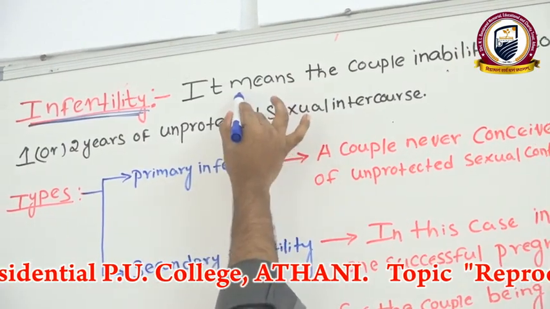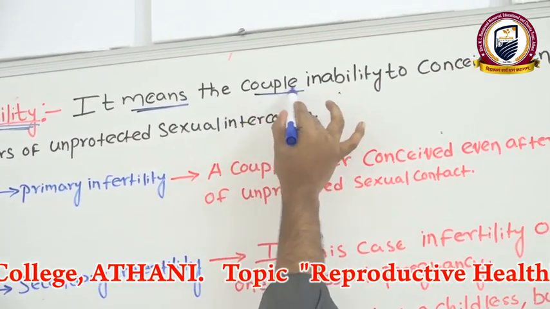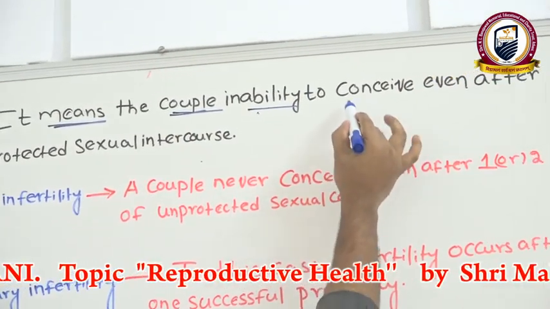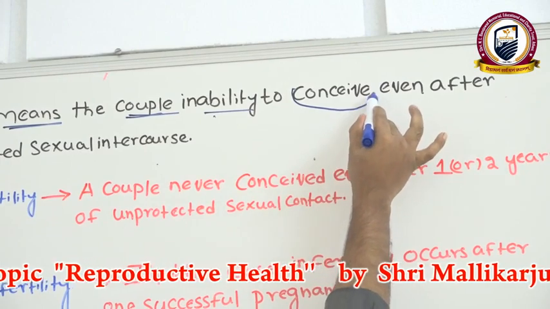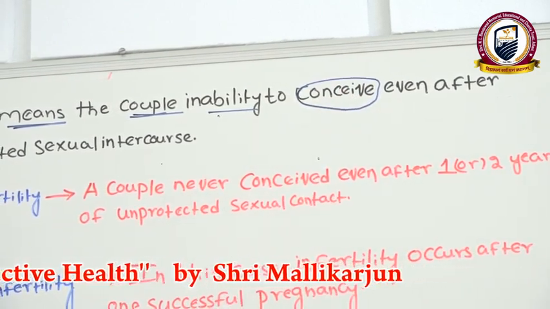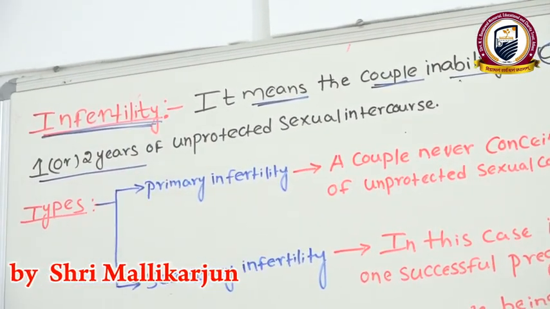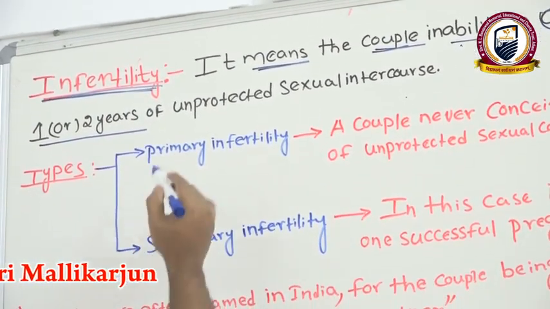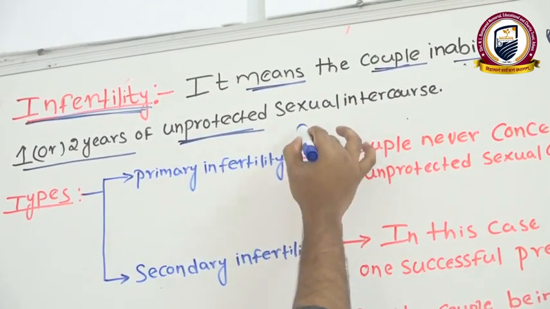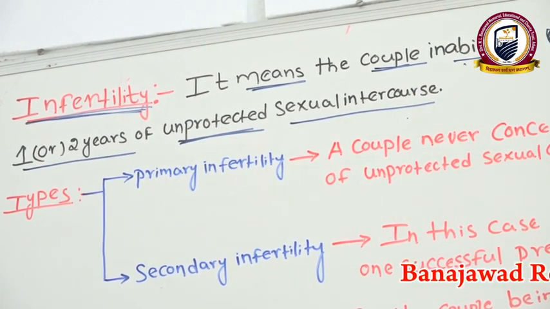Infertility means the couple's inability to conceive even after 1 or 2 years of unprotected sexual intercourse or sexual contact.